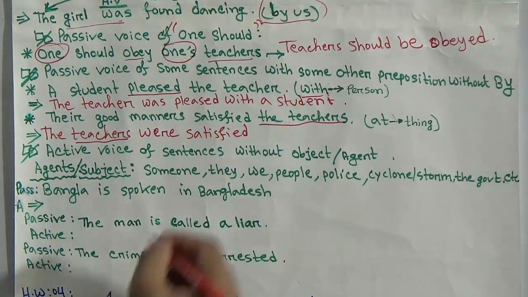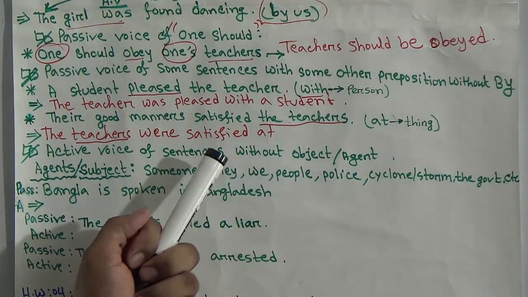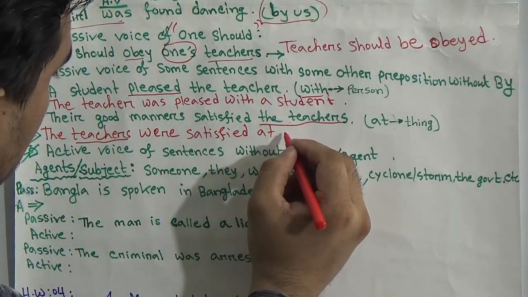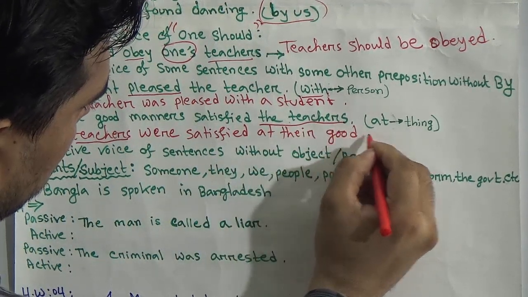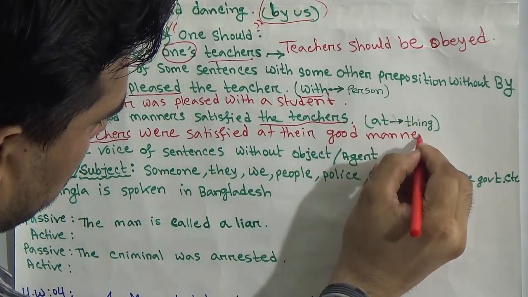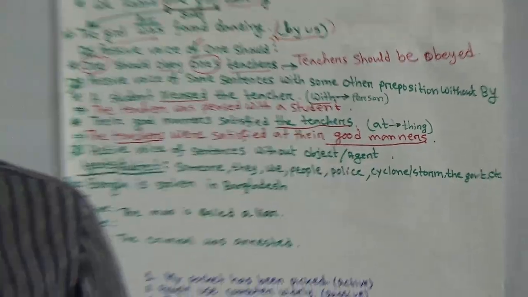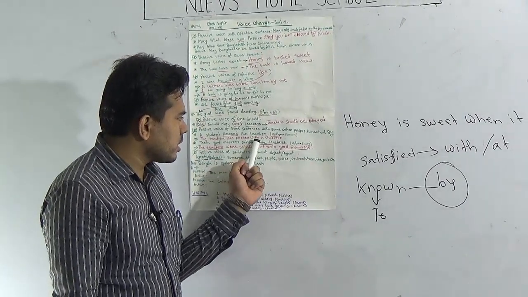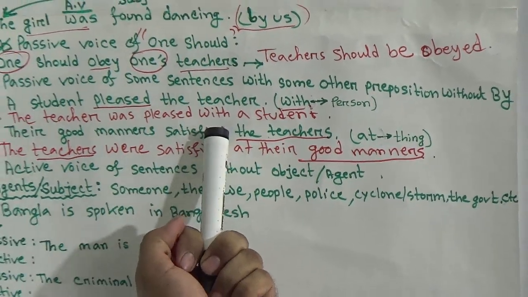You need to write here at, because here it denotes a thing, not a person. That's why the teachers were satisfied at their good manners. Good manners is not a person, not a human being, it's a thing. That's why we should write here at. But in our previous sentence, a student is a human being. That's why we have to use with rather than at.